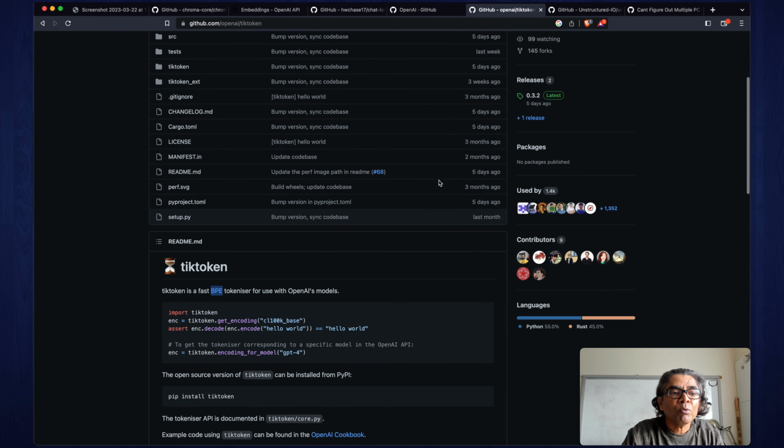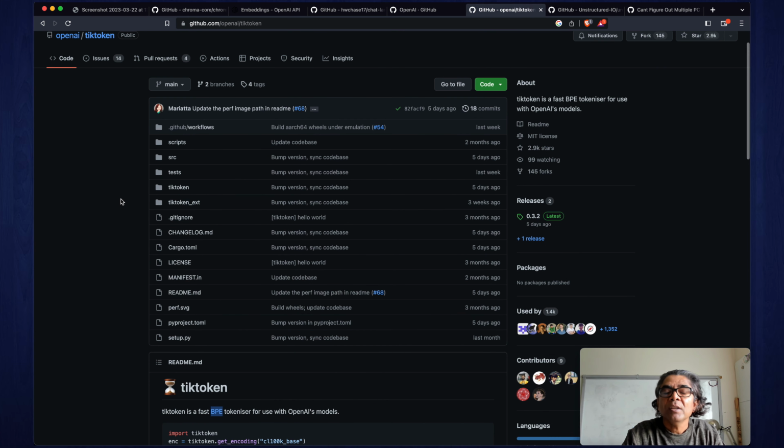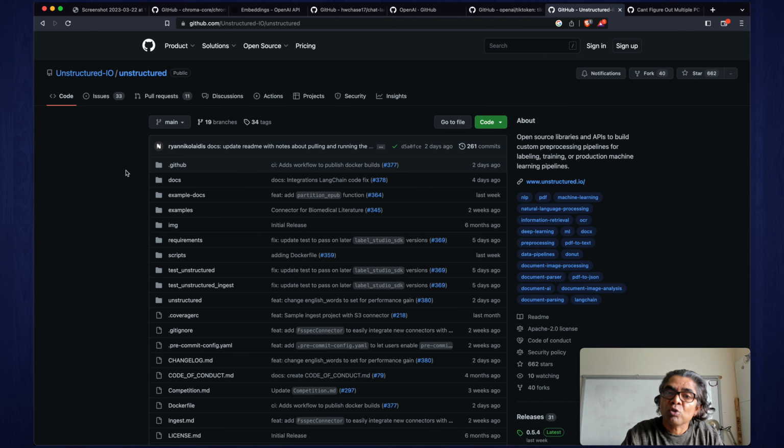However, I would also suggest you take a look at tiktoken, which is a fast BPE tokenizer used with OpenAI models. And you can also take a look at the Unstructured project. This project mostly combines with the libraries which we have. You can build a whole machine learning pipeline with this.